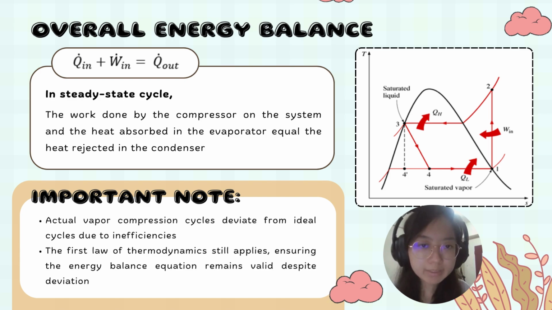After going through the processes one by one, the overall energy balance equation for the whole cycle can be concluded: the work done by the compressor on the system plus the heat absorbed in the evaporator is equal to the heat rejected in the condenser. And this equation is still valid and can be applied to the actual vapor compression cycle despite the deviation from the ideal cycle.